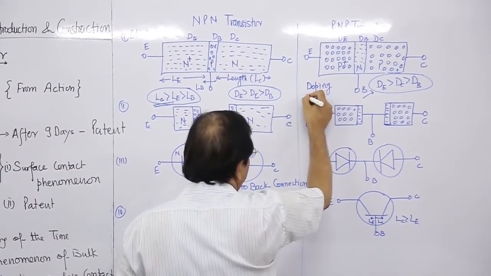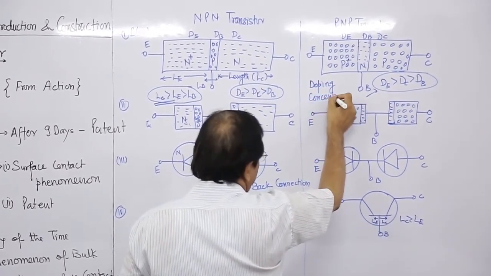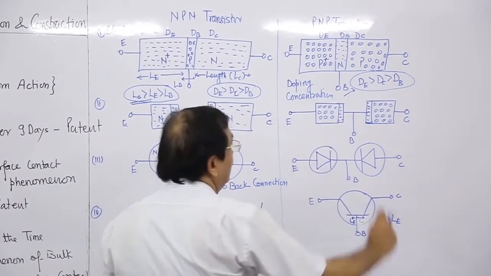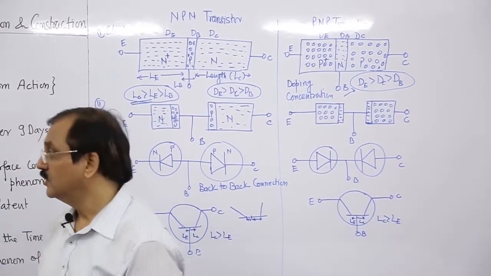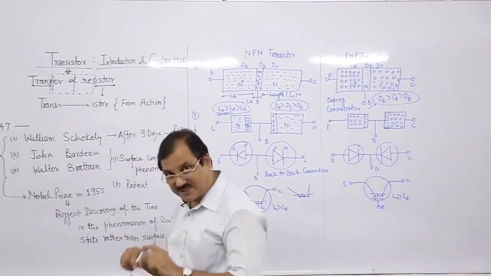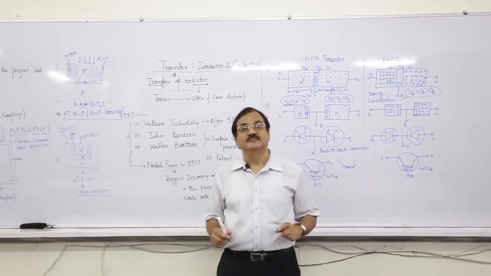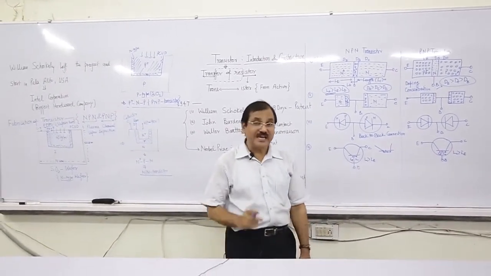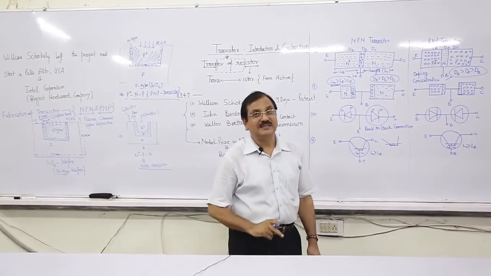So we have the length dimension, we have doping concentration, we have the representation, and the last point.